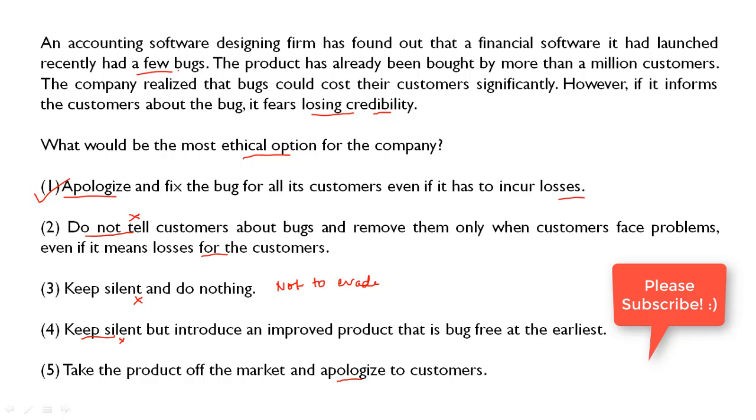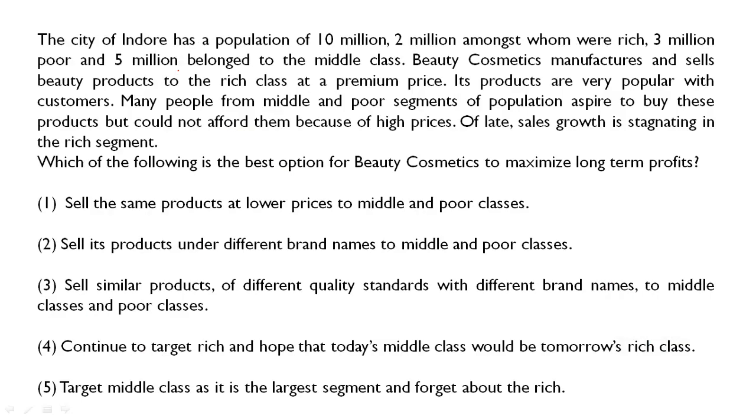Moving forward, next question. Before starting it, friends, if you want to read it on your own, you can pause the video and directly fast forward to the answers, or if you want to read it with me, you can go ahead. The city of Indore has a population of 10 million, 2 million amongst whom were rich, 3 million poor, 5 million belonged to the middle class. Okay, so this is the distribution.